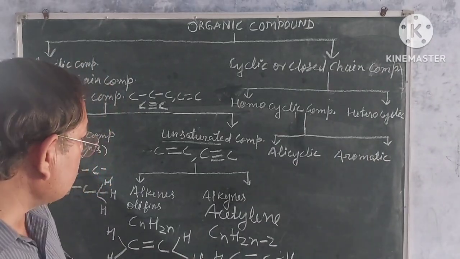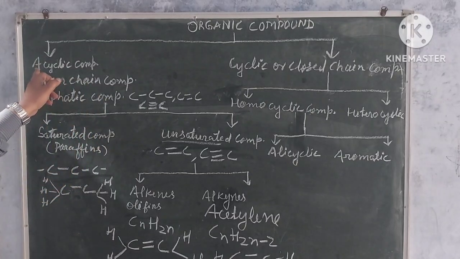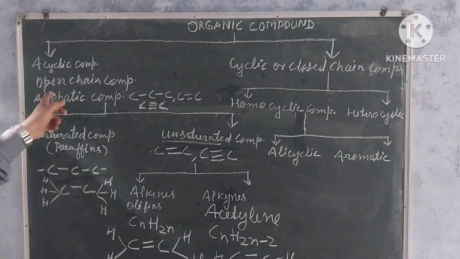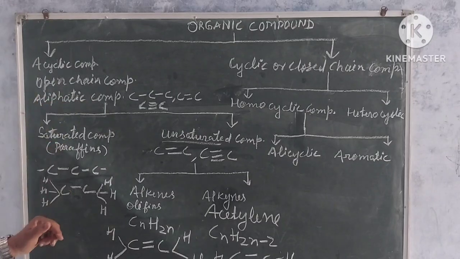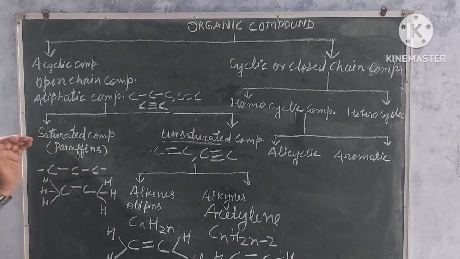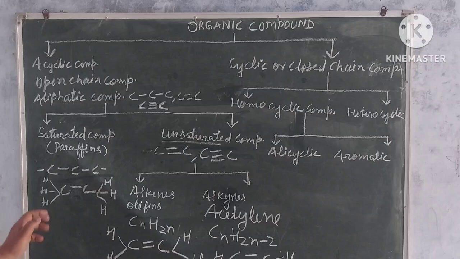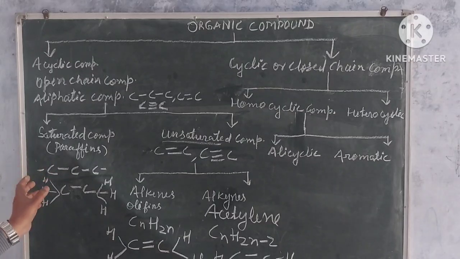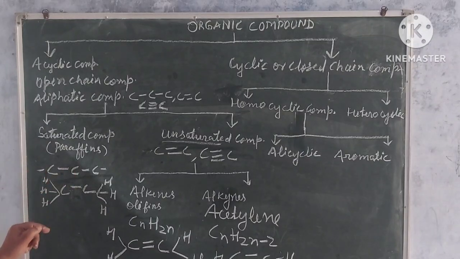So, my dear students, all of you have understood that acyclic compounds are open chain compounds, also known as aliphatic compounds. This is broadly divided into saturated compounds and unsaturated compounds. Saturated compounds are also known as paraffins, and in saturated compounds, carbon and carbon atoms are linked with only single bonds.